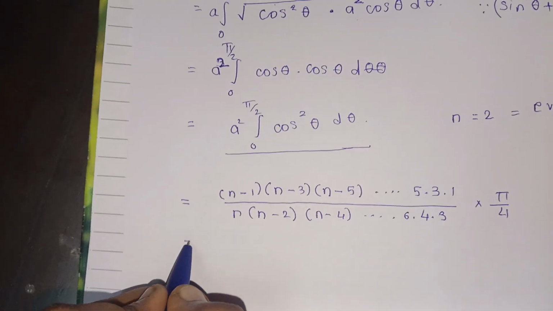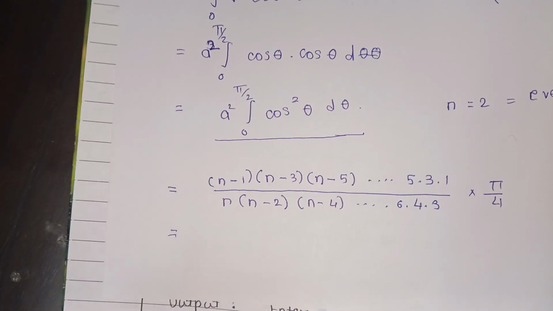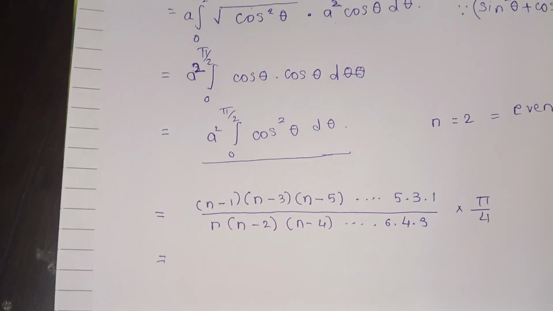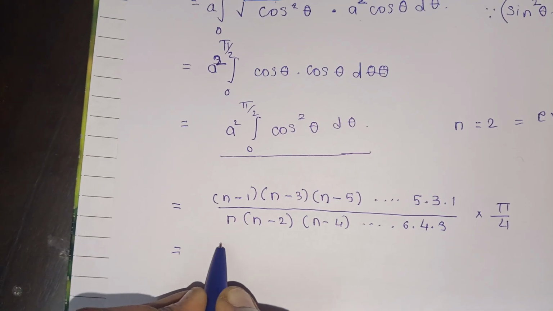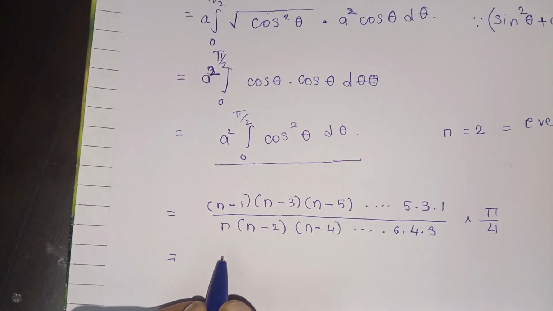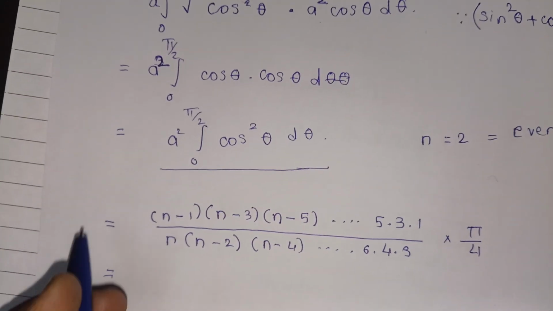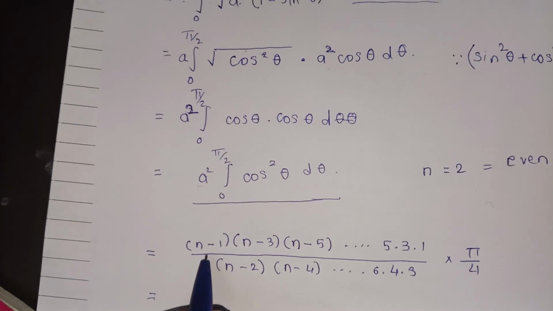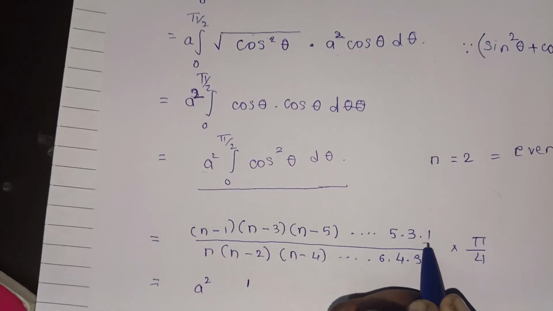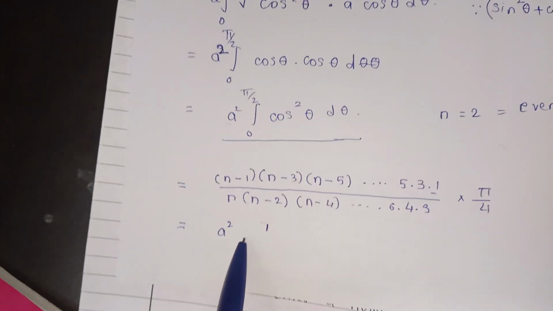So let us solve according to the formula. Here let us put n is equal to 2. So 2 minus 1 is 1. We have a square as a constant, and 2 minus 1 is 1, so here we have got 1. No need to solve further.